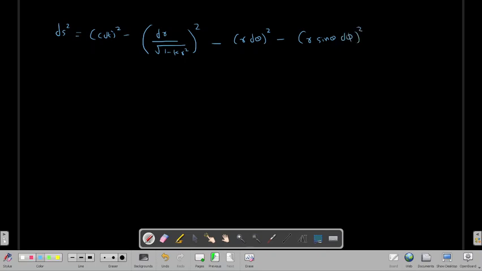So this is your metric in spherical polar coordinates, considering curvature of the universe.